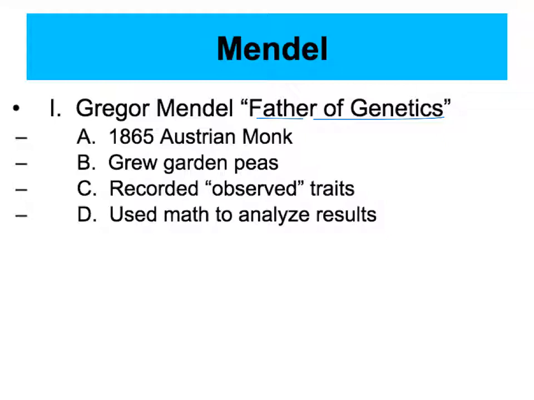Pea plants. And what he did was he grew a large number of plants, but he was very careful to observe those plants over a period of time. And seeing a number of generations over time, he began to make some observations, and he recorded those observations in what he referred to as a trait. Using a very systematic process of math to analyze those results and verify his observations, he arrived at a foundation of understanding of being able to predict what traits are going to show up in your offspring.